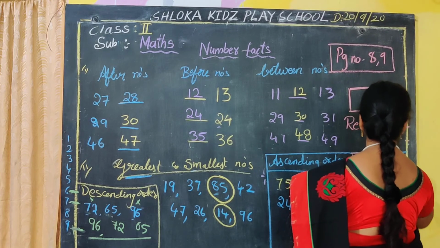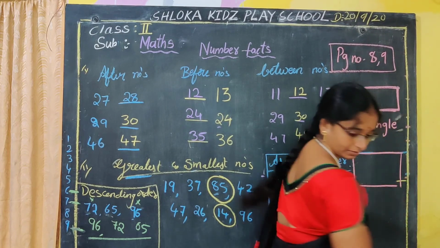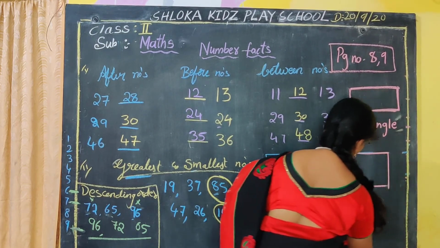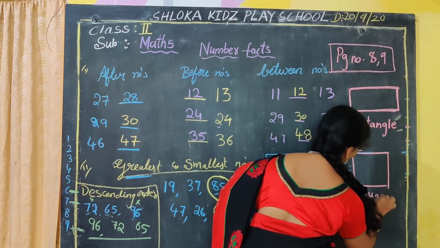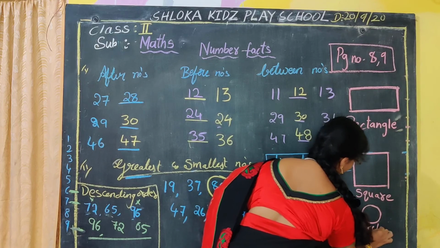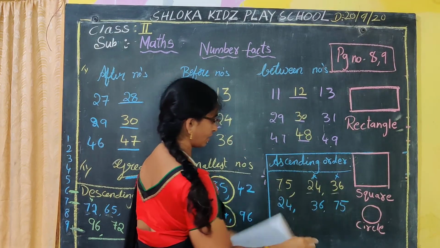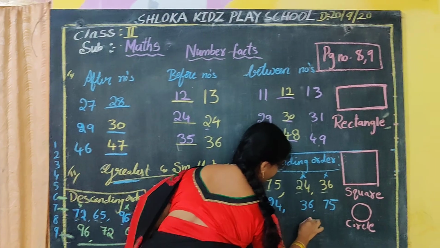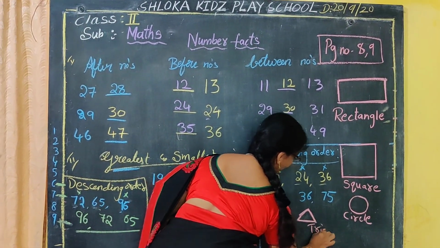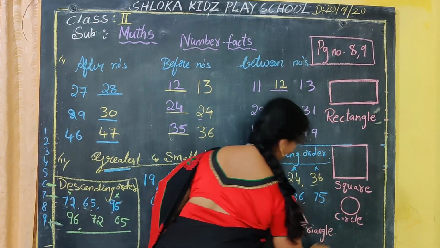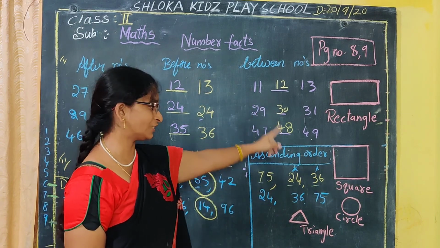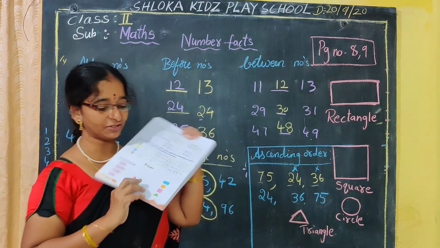Next shape. What is this shape, Nana? Square. S-Q-U-A-R-E, square. What is this shape? Circle, C-I-R-C-L-E, circle. And what is this? The three sides are equal sides. It's called a triangle. You can match it now. You already know these shapes from UKG onwards. Rectangle, square, circle, triangle. So you have to match it.